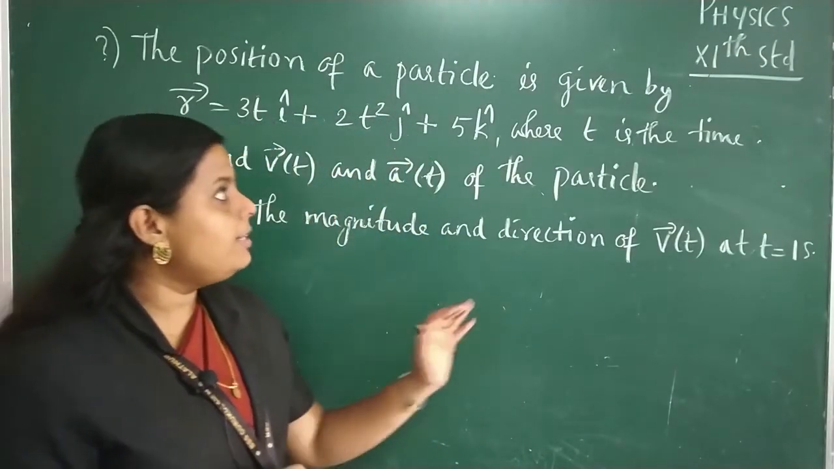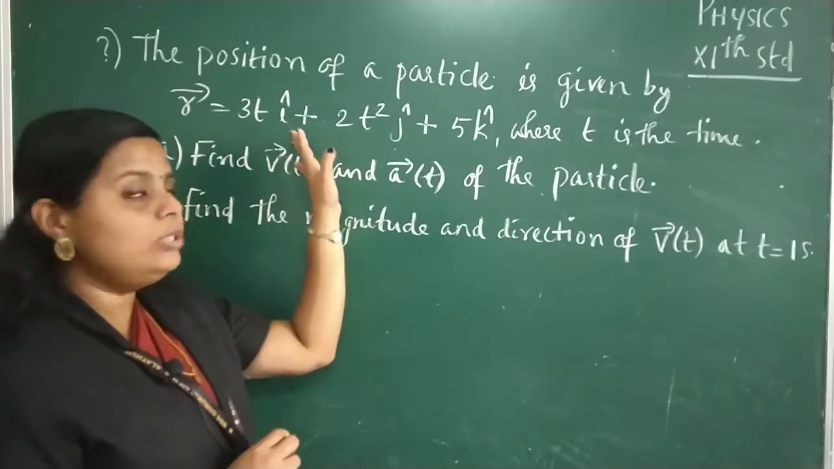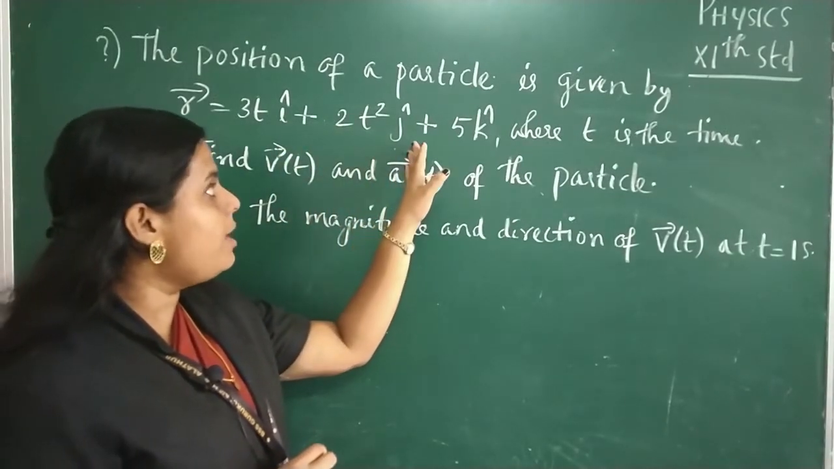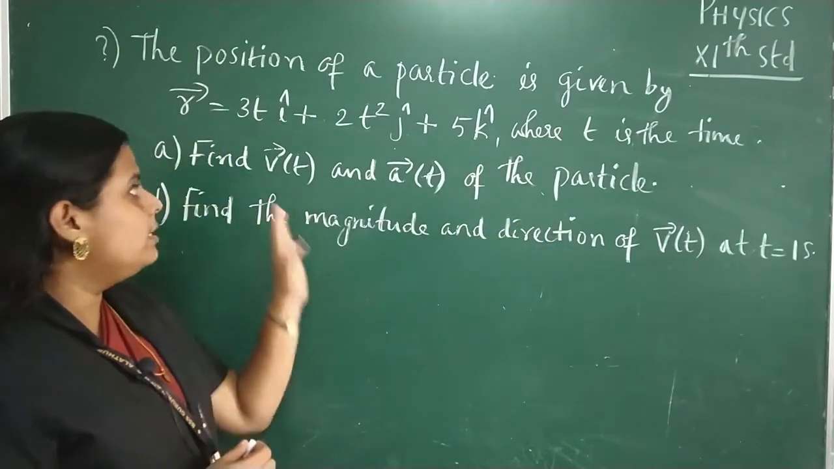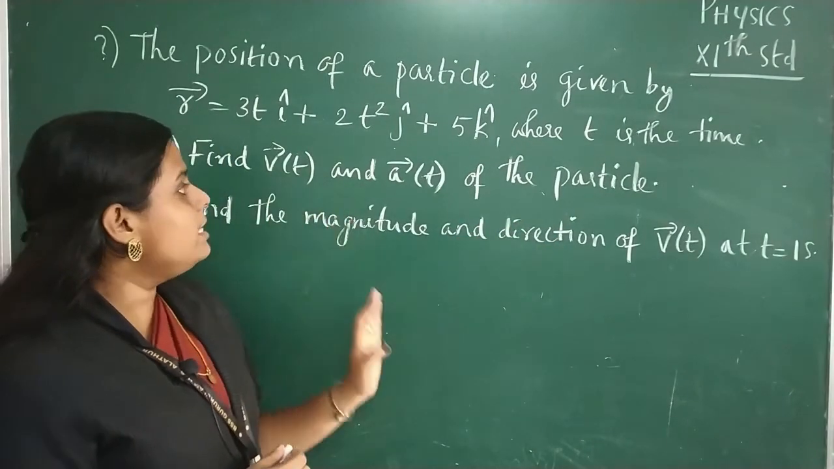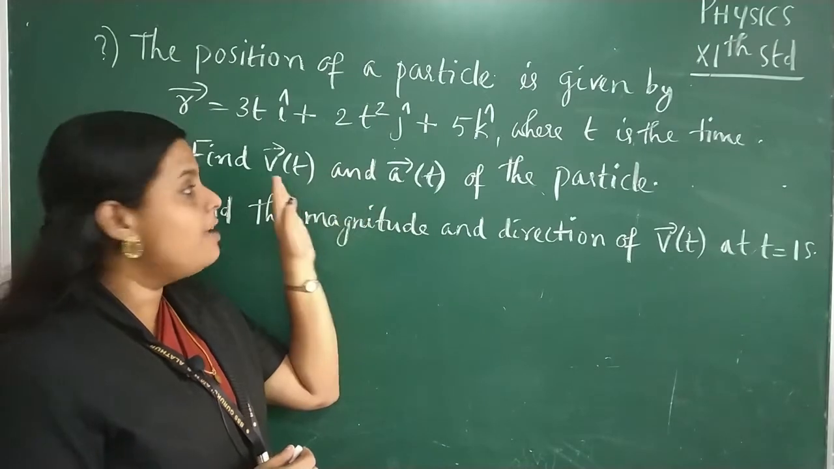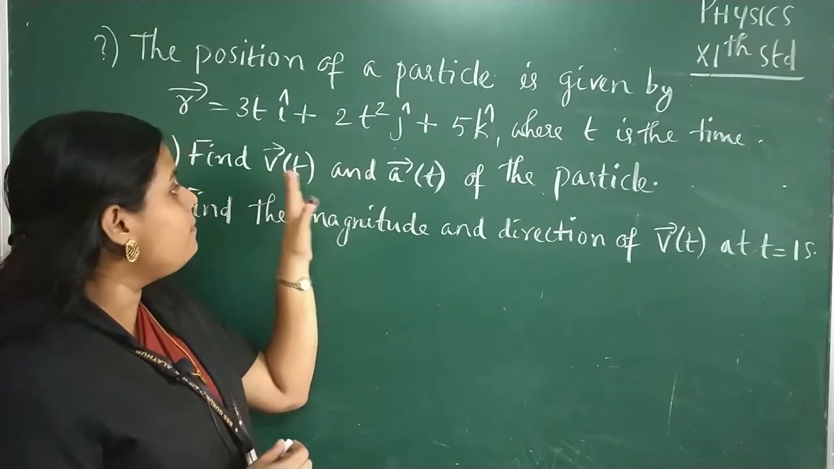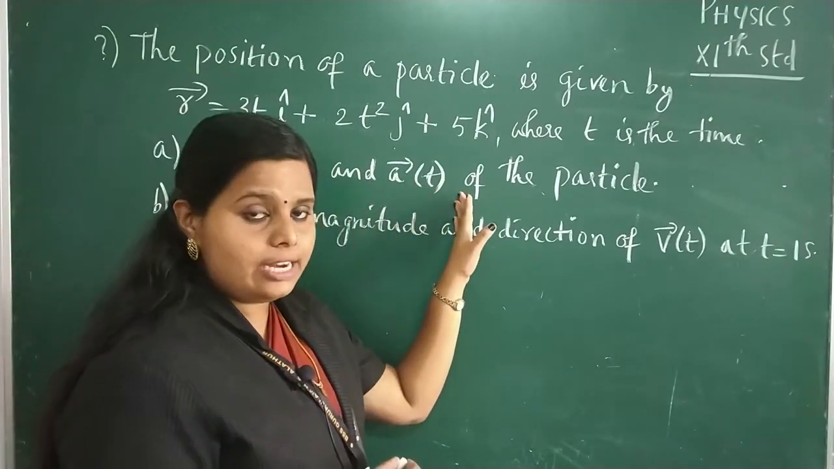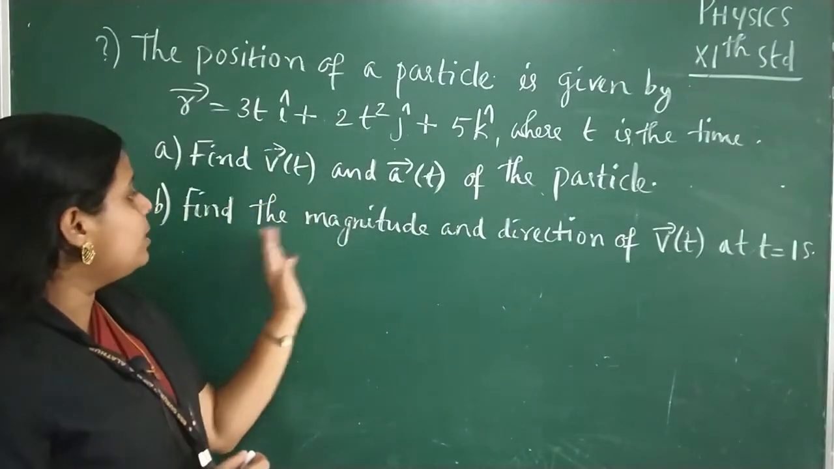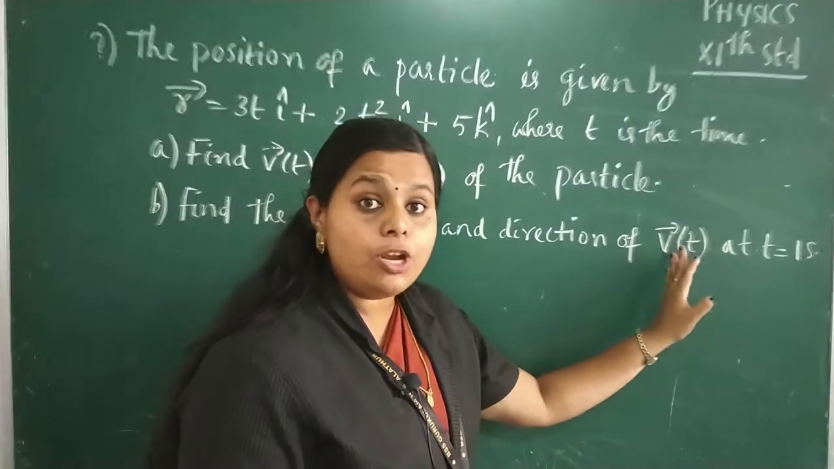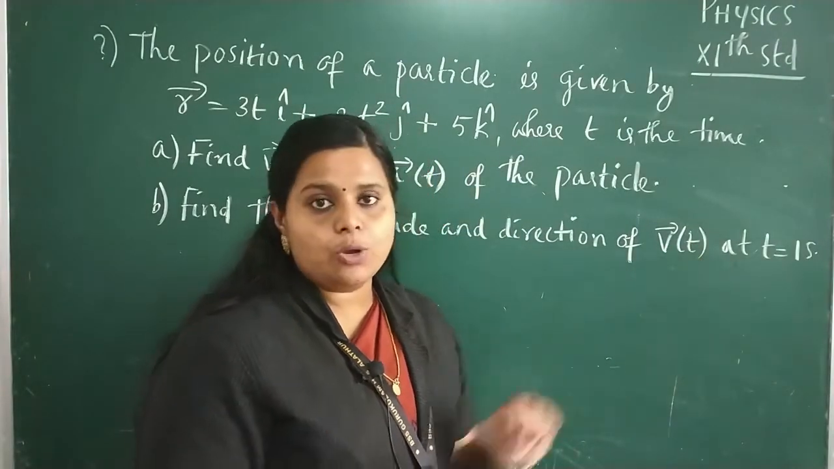The position of a particle is given by r equal to 3t i plus 2t square j plus 5k, where t is the time. First question, find v of t, that is velocity as a function of t. So find velocity and acceleration, also a function of t, of the particle. And the second question is find the magnitude and direction of velocity at t equal to 1.